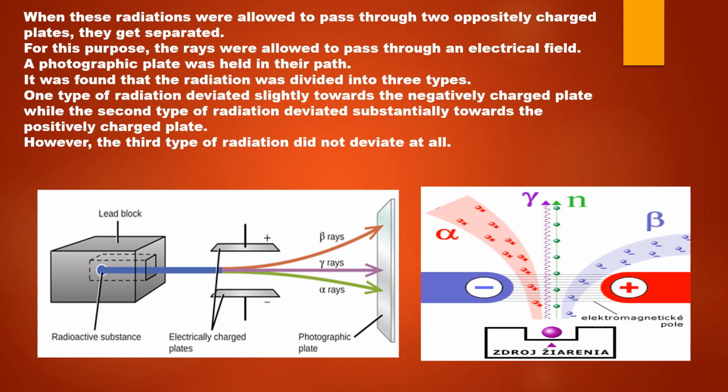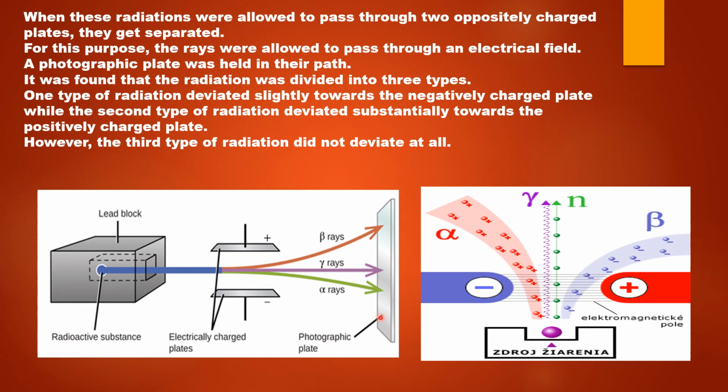Let us see an experiment which demonstrates the process of radioactivity. This is a lead block. The lead block contains a radioactive substance. These are two oppositely charged plates which create an electric field, and this is a photographic plate. When the radioactive substance was placed in the lead block, it emitted radiations. The radiations were allowed to pass through these two oppositely charged plates which created an electric field.